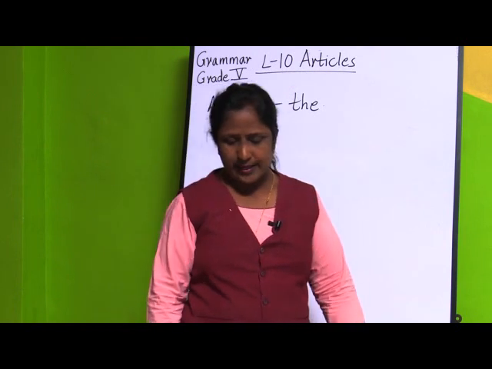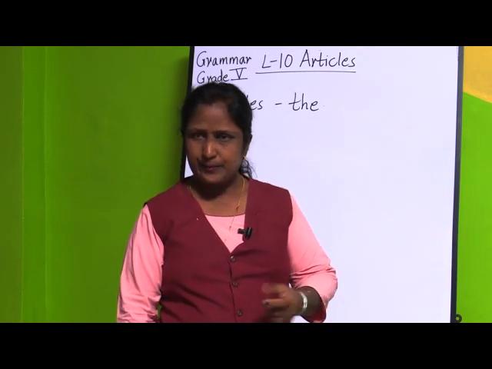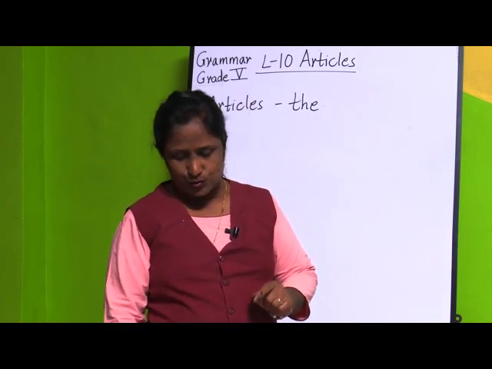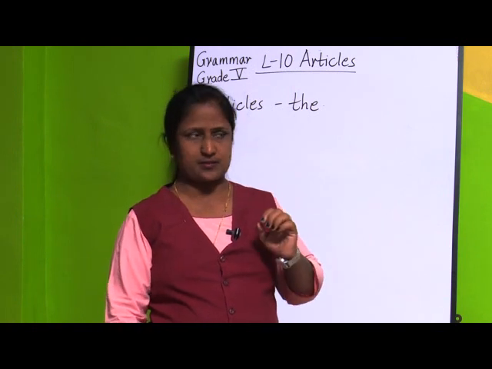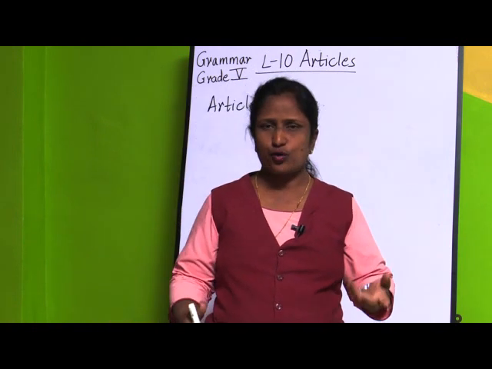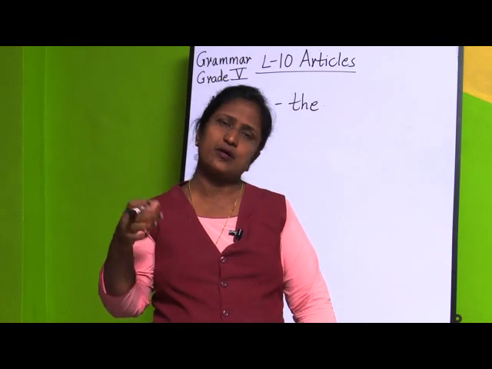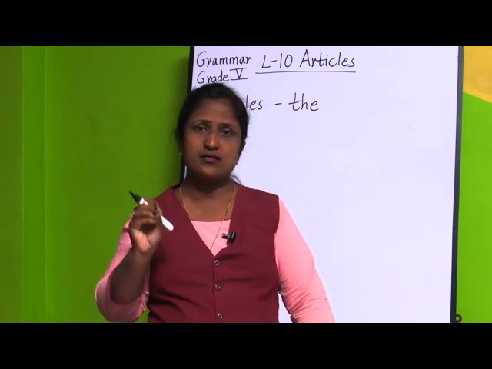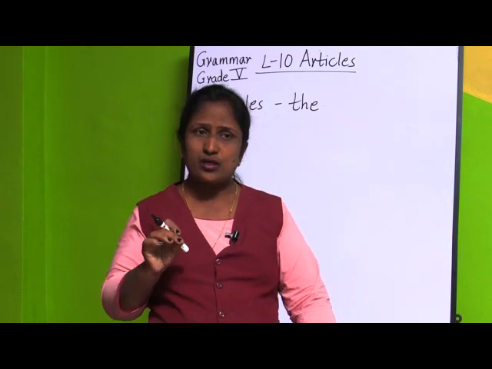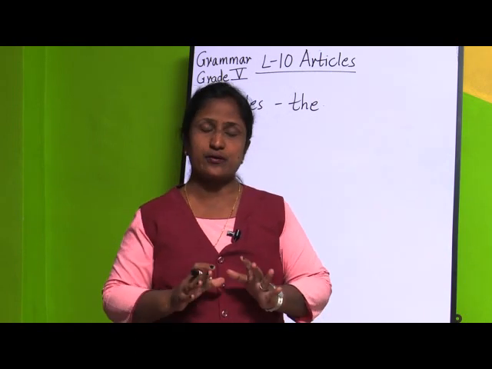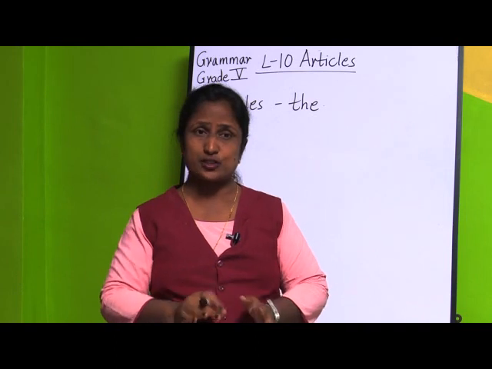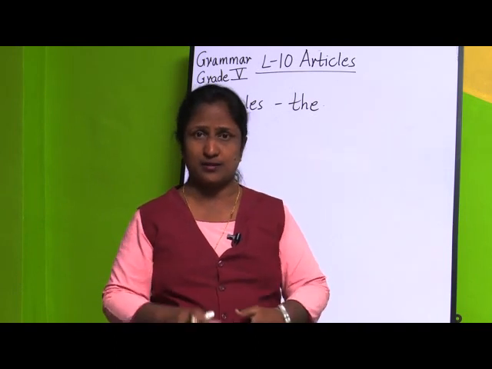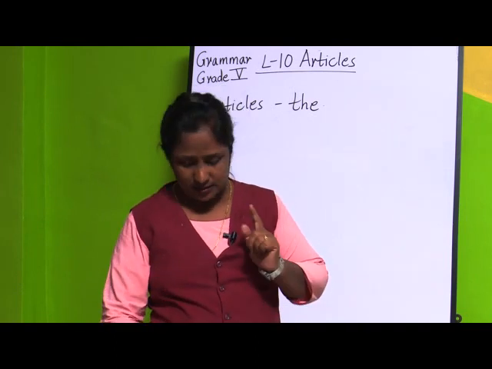We use a or an when we mean any person or thing. The is used when we mean a particular person. With a or an, we are not knowing any particular person. When we are talking about any person or anything, we use articles a or an. But when we are talking about a particular person, or a special animal or thing, we are going to use article the.